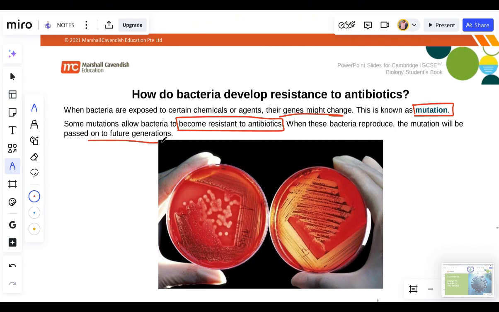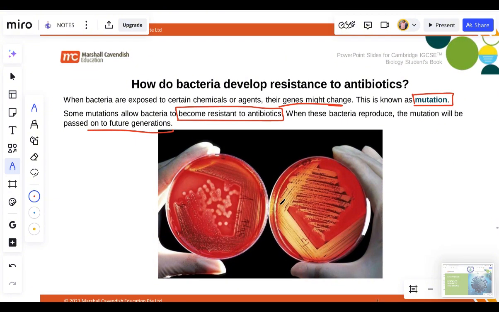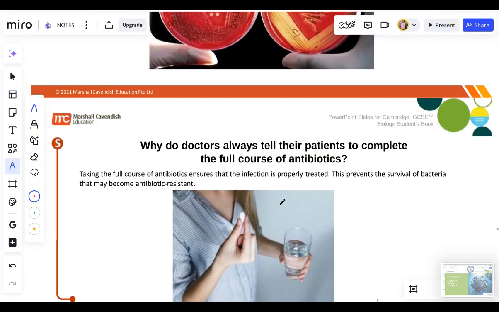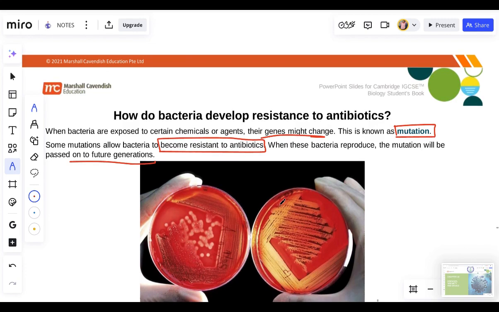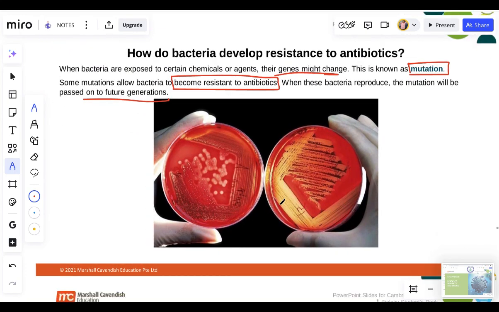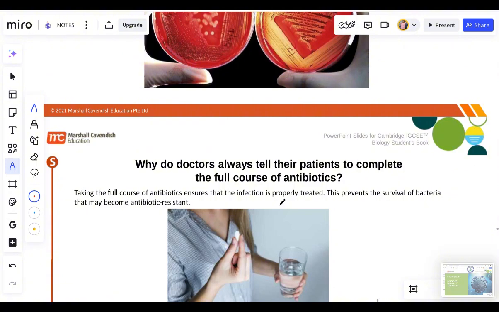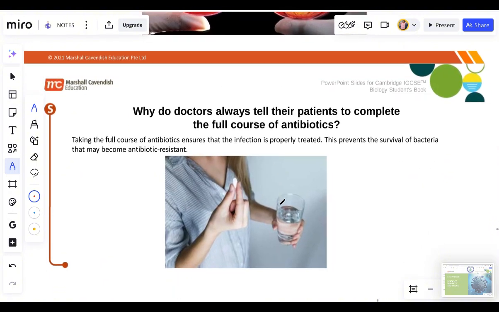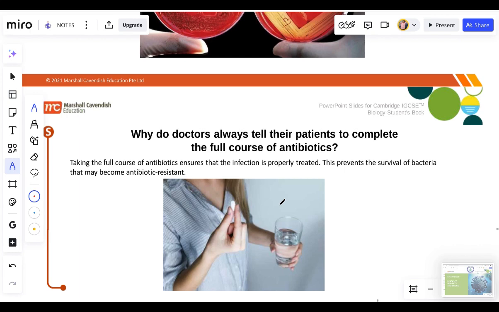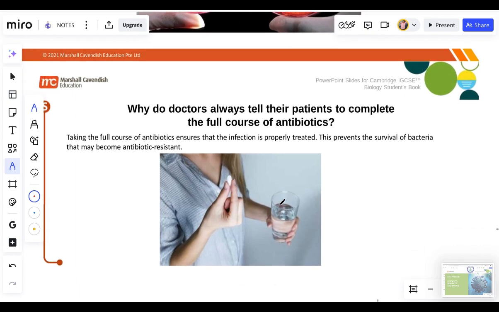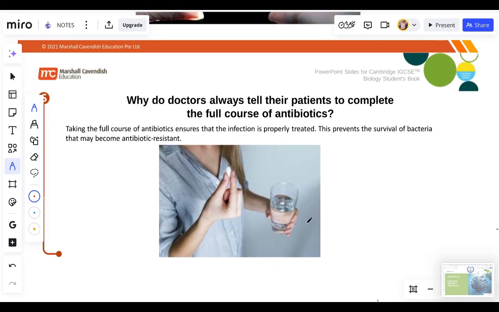Okay? When these bacteria reproduce, the mutation will be passed on to the future generation. They will produce a generation that is able to withstand the antibiotics. Will now be able to what? Withstand the antibiotics. Now let's move on quickly to the next one, right?